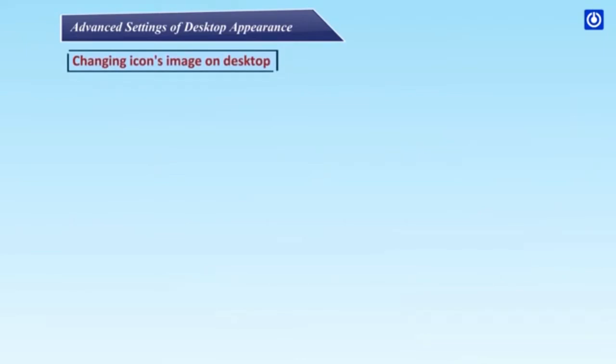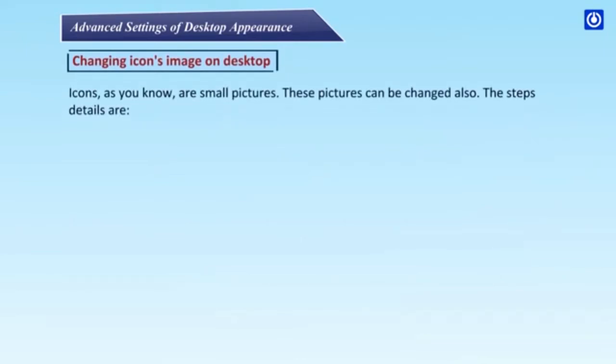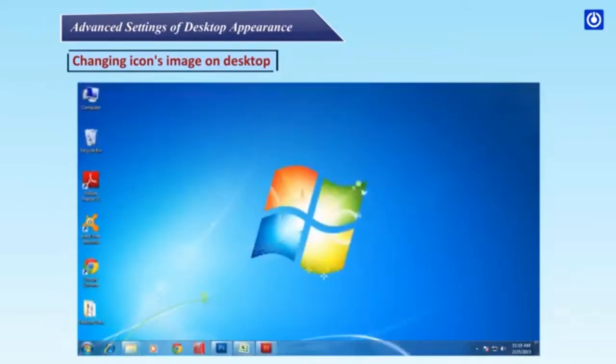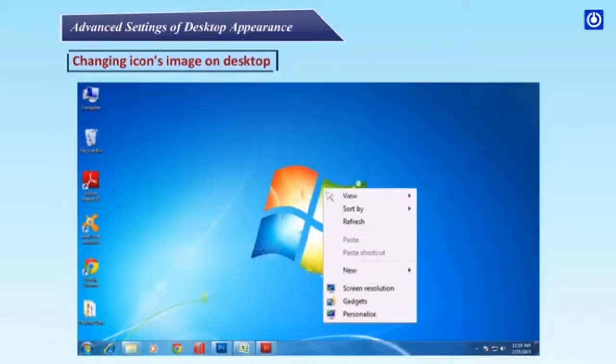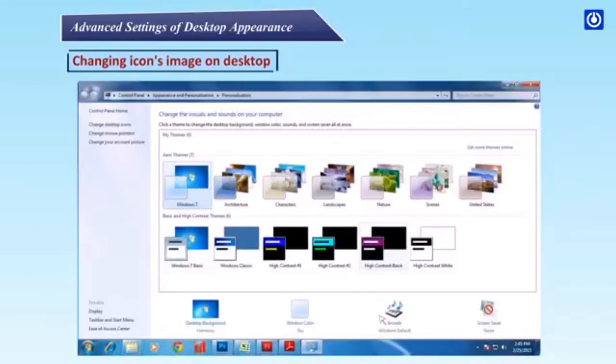Changing icons image on desktop. Icons, as you know, are small pictures. These pictures can be changed also. The steps details are: Step 1. Right-click in a blank area of the desktop and choose the Personalize option. Once you click it, the Personalize window will appear.